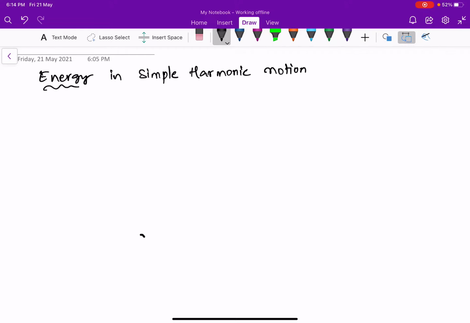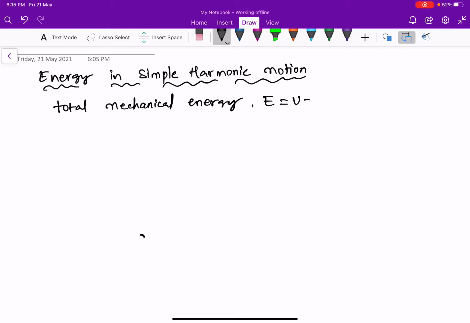We know that total mechanical energy is equal to the sum of potential and kinetic energy, where U is nothing but potential energy.